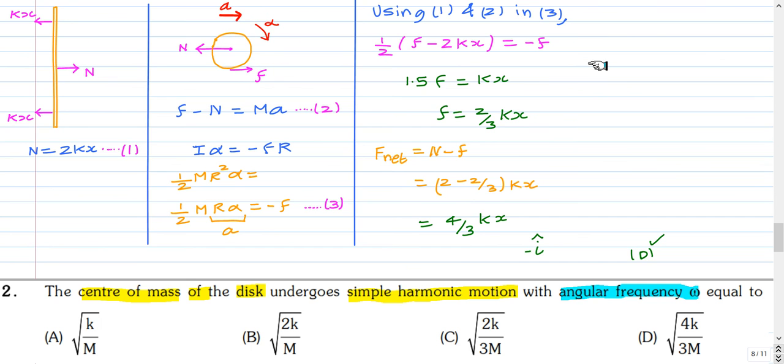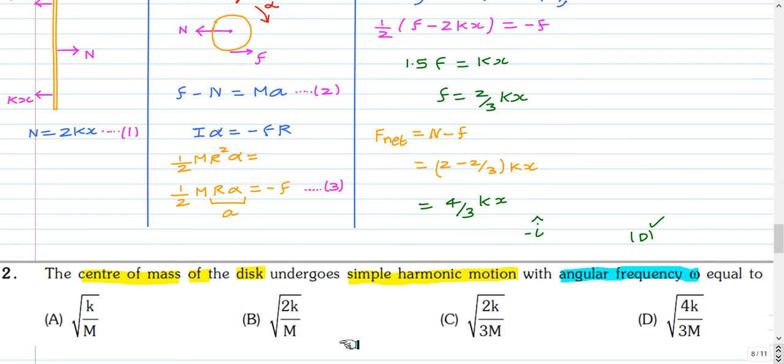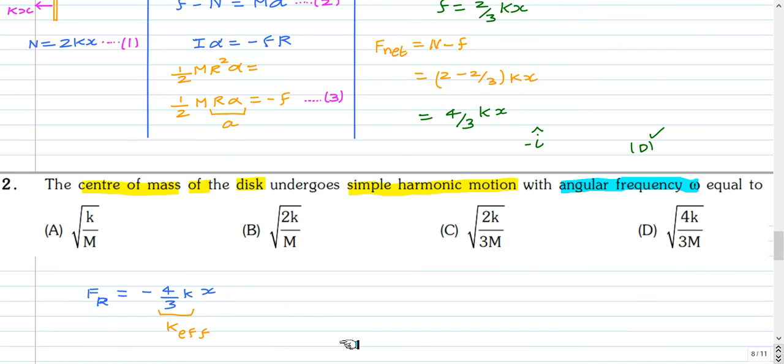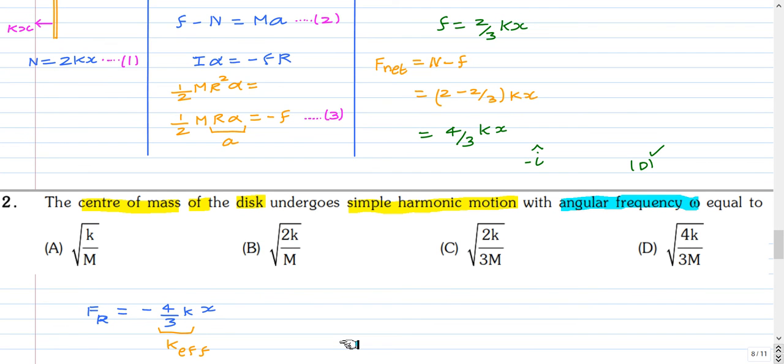The next part of the question, the center of mass of the disc undergoes simple harmonic motion with angular frequency omega equal to, you can pause and attempt this question. The net force acting on the disc, that is the restoring force, that is N minus F, that is 4/3 kx, and it's in the minus x direction.